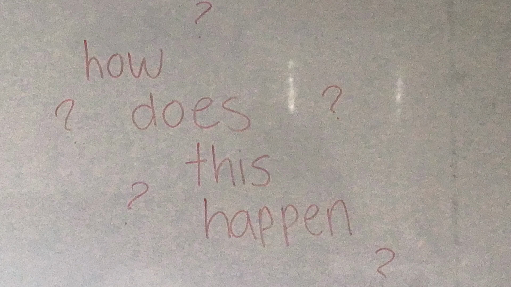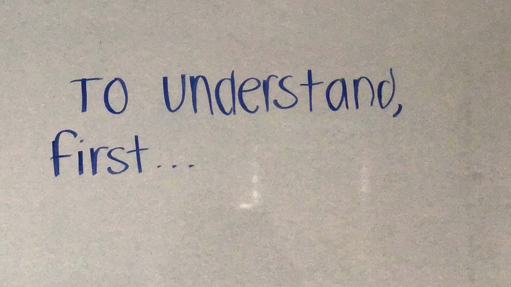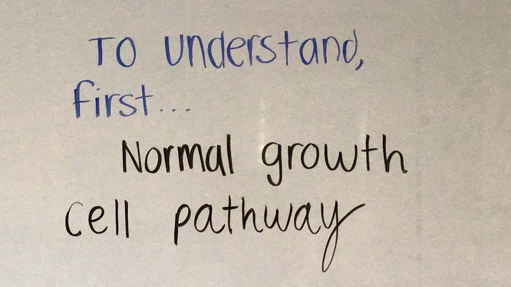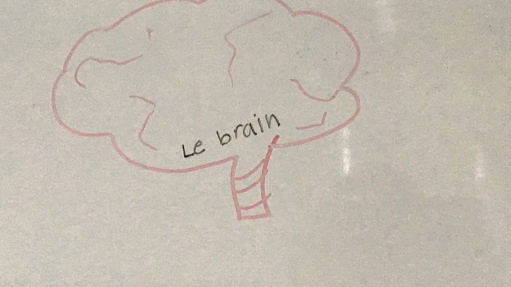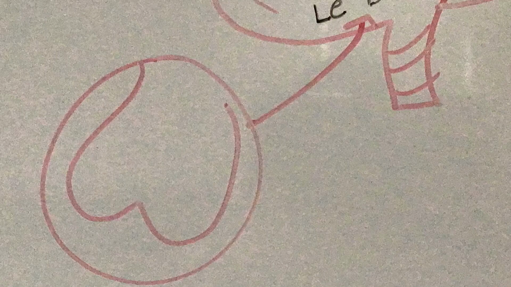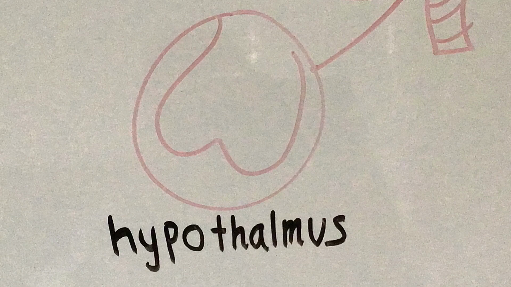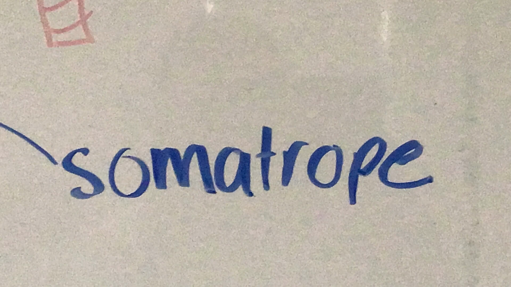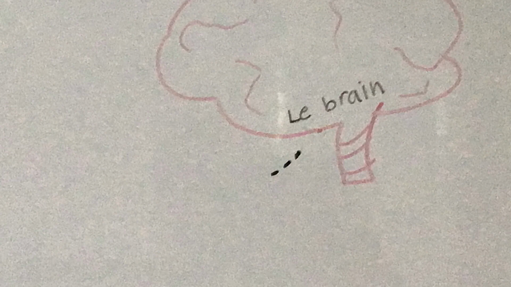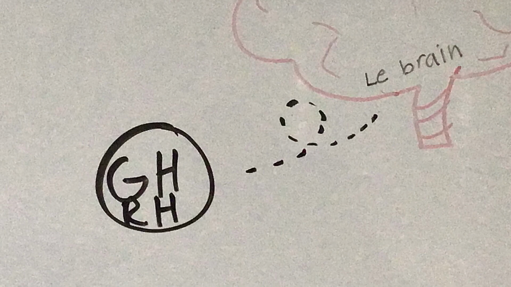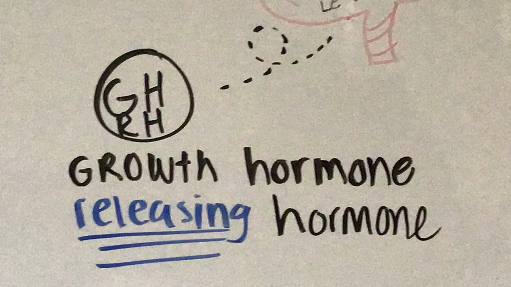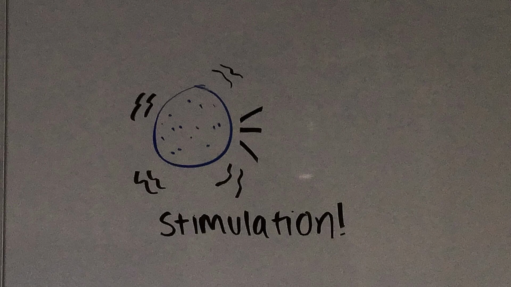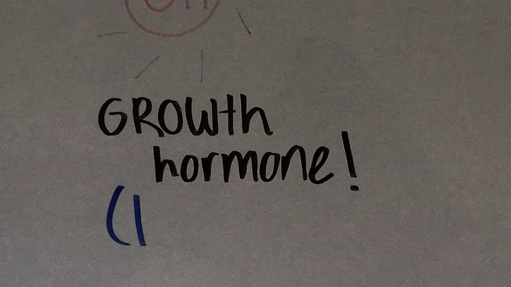To understand how this happens, we must first go through the normal cell growth pathway. Normal growth first occurs in the brain. This happens in the hypothalamus, in which there is a cell called the somatotroph. Over multiple short periods of time, the brain will release growth hormone-releasing hormone. This hormone will stimulate the somatotroph, resulting in the growth hormone.